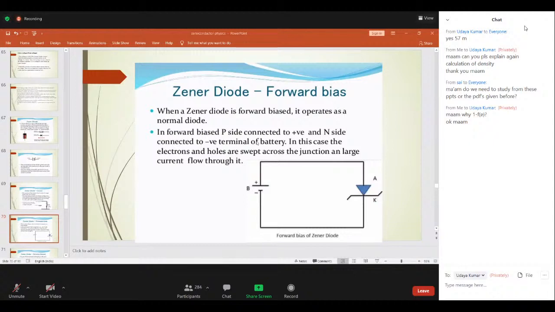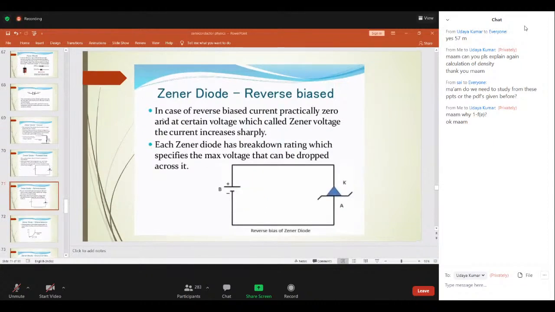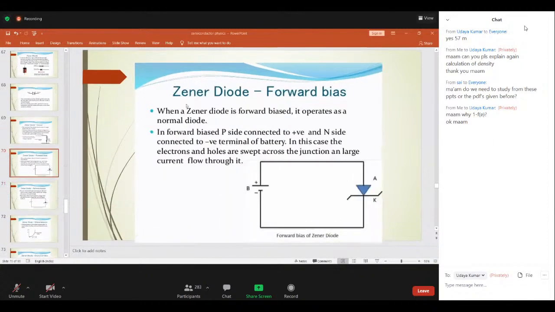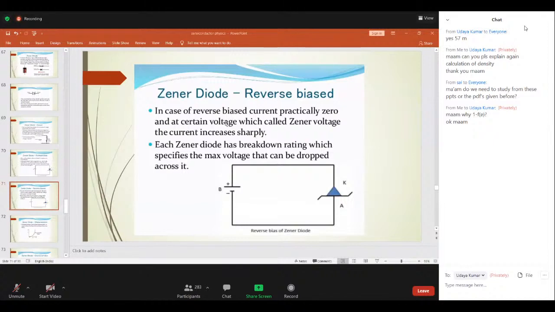Got it? That is why, in the Zener diode, we always use the Zener breakdown mechanism. In forward bias, it operates in the normal mode like a PN junction, but in reverse bias, it always uses the Zener breakdown mechanism.